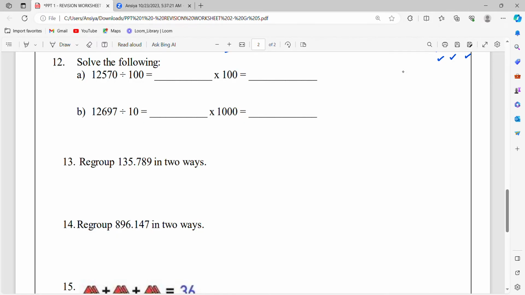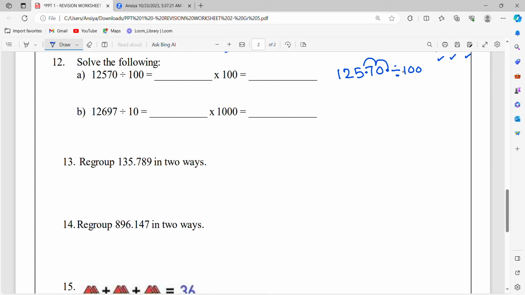Okay, so here the question is 12,570 you have to divide with 100. So currently there is no decimal point you can see to go to the left side. If there is no decimal point, which means it is at last. So division with 100 meaning what? 2 positions you move to the left side. So 1, 2, the point will be here.